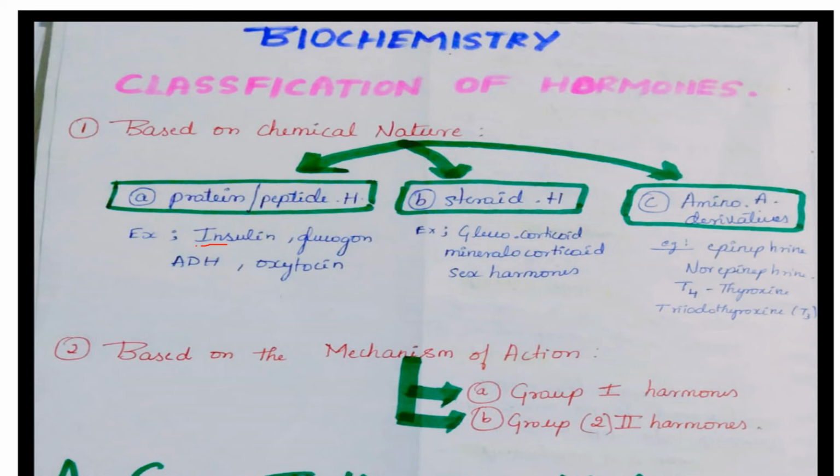Whereas T4 and T3 hormones are secreted from the thyroid, and the major function of these T3 and T4 hormones is to promote the general metabolic rate. So this is the classification of hormones based on the chemical nature, and next we will move on to the classification based on the mechanism of action.